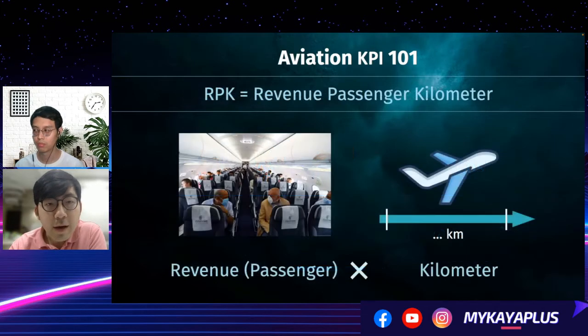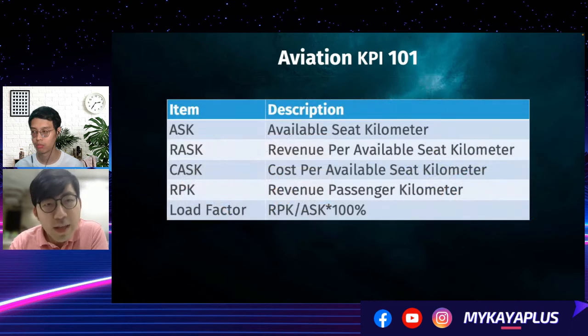The next one is kind of similar. They call it RPK, which stands for revenue passenger kilometer. It means the total revenue they manage to generate out of the available seats, times the travel distance again. So in summary, these are all the related KPIs, and you will come across them a lot.